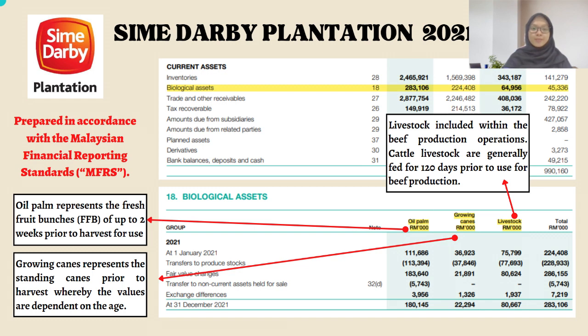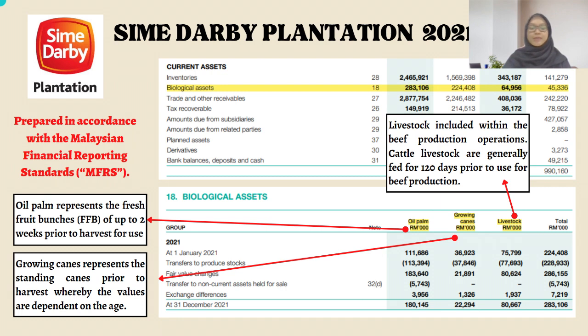This is an example that we took from the annual report of Sandoby Plantation 2021 about how biological assets are presented in the financial statement. Biological assets are generally perishable and are like current assets in the balance sheet. As you can see, the biological assets of Sandoby Plantation are cattle, livestock, and produce growing on bearer plants, which is growing canes and oil palm.